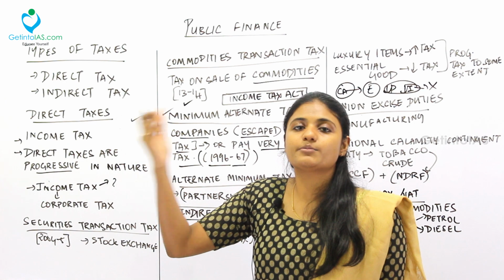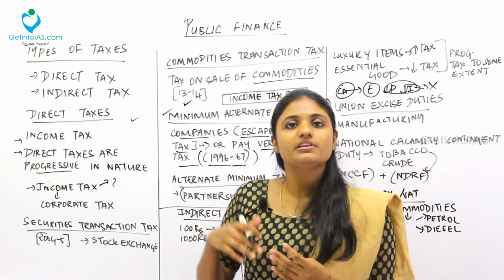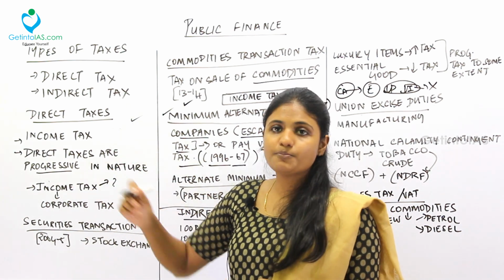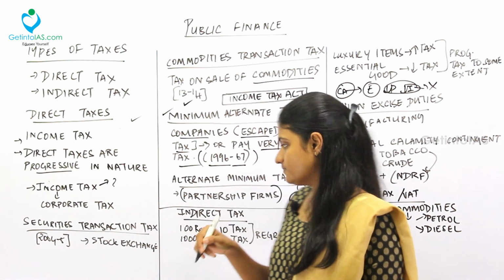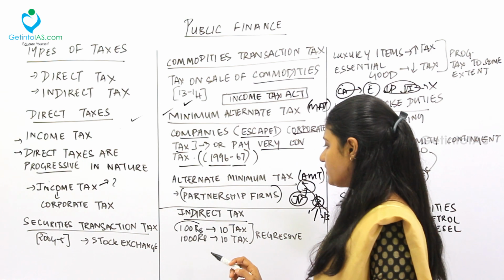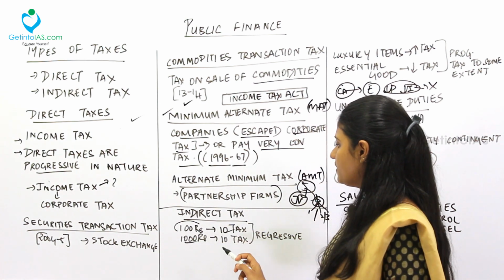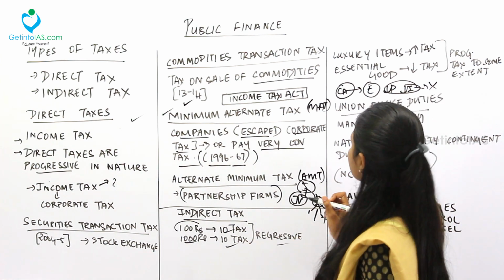If a rich kid is coming and getting the bat, for him also the tax is same. So can you differentiate between the progressive and regressive tax? Normally the direct taxes come under the progressive regime. The indirect taxation comes under the regressive regime. For example, 100 rupees is my income, I pay 10 rupees tax. 1000 rupees is my income, same way I pay 10 rupees tax. Fine. So this is called as regressive taxation.